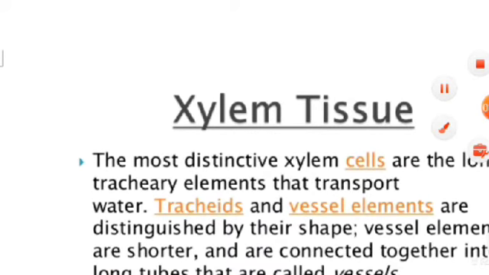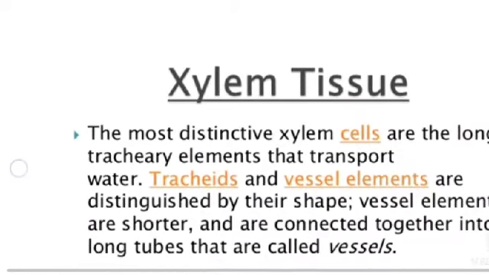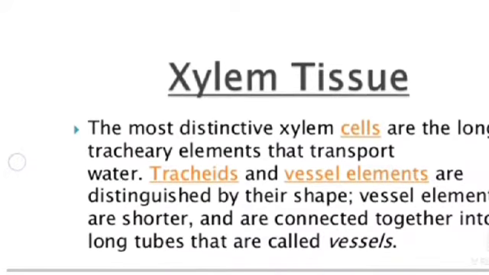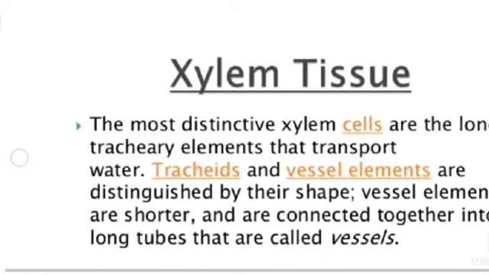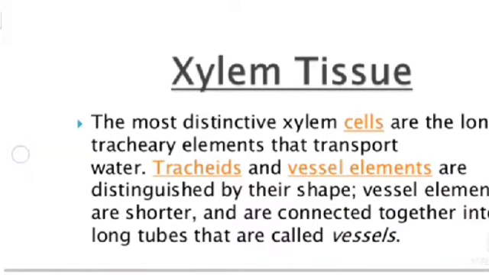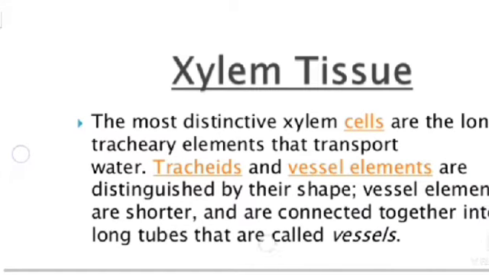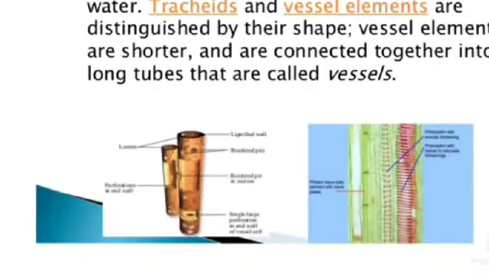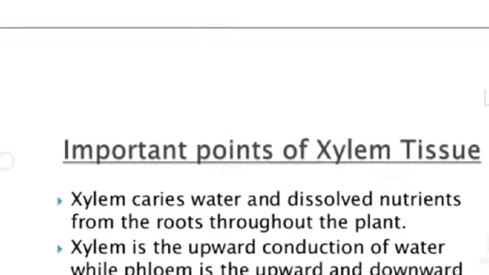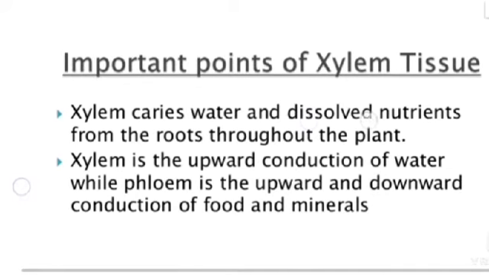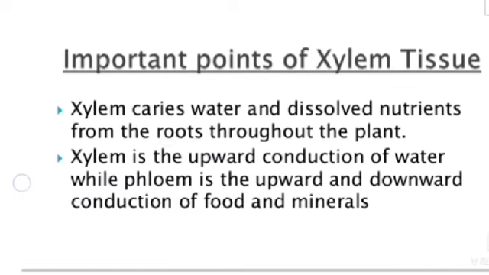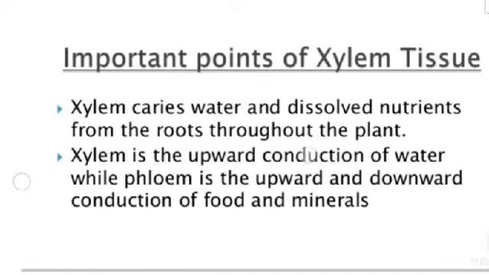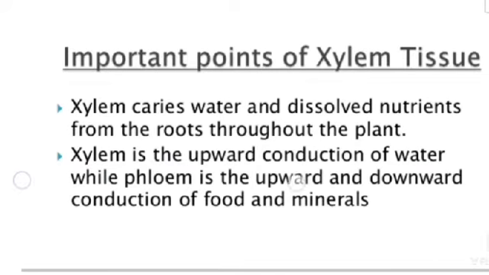Xylem tissues. The most distinctive xylem cells are the long tracheary elements that transport water. Tracheids and vessel elements are distinguished by their shape. Vessel elements are shorter and are connected into long tubes that are called vessels. See the picture? Important points of xylem tissues. Xylem carries water and dissolved nutrients from the root throughout the plant. Xylem is upward conduction of water, while phloem is upward and downward conduction of food and minerals.